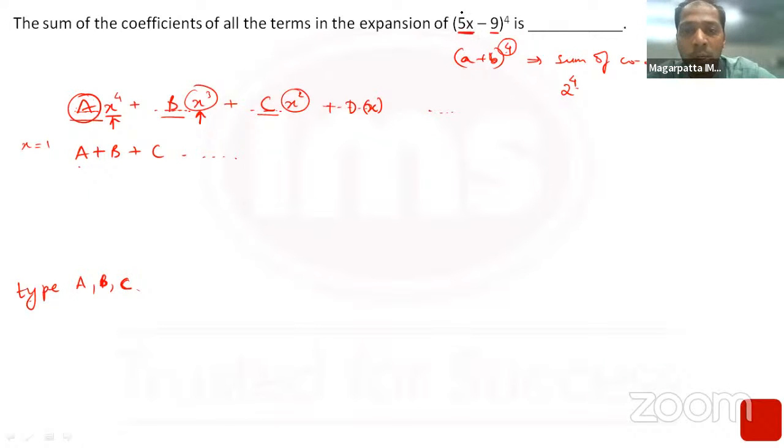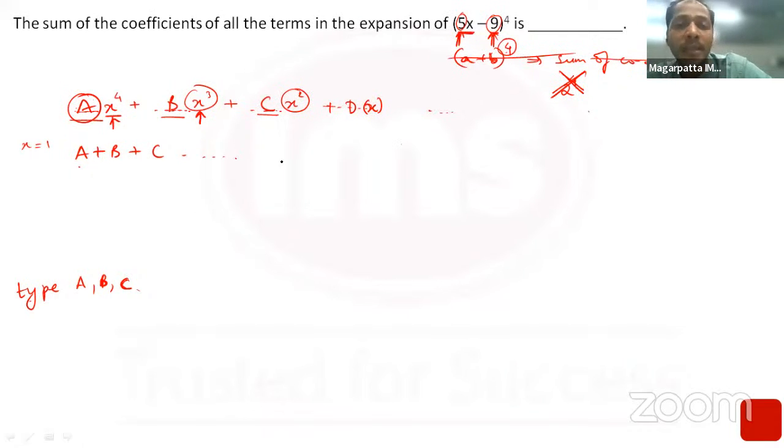But here X has the coefficient 5 and 9 also has some numeric value. So coefficients would have all the numbers that are there, just not the variable part, right? So that's why 2 to the power 4 cannot be applied over there, because there'll be some powers of 5 and some powers of 9 also involved. Therefore 2 to the power 4 is not the correct answer to this question, if you are thinking about that.